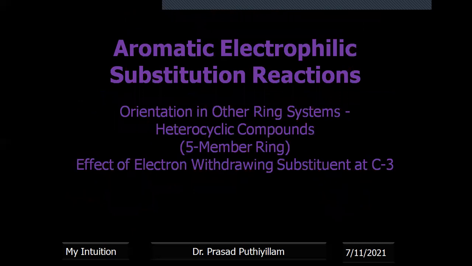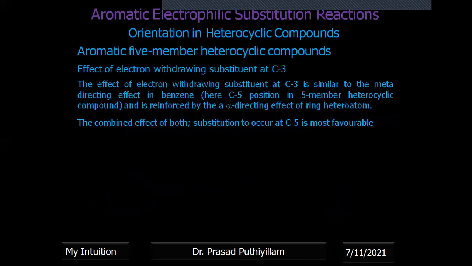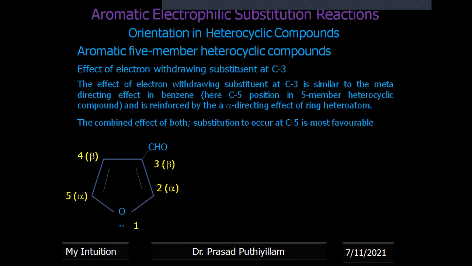Now, an electron withdrawing substituent at C3. If an electron withdrawing substituent is present at C3, a combined effect is seen: the meta directing position as well as the alpha directing effect of the heteroatom. Taking the example of the CHO aldehyde functional group, it is electron withdrawing, and an electron withdrawing group always tries to give a meta position substituent.